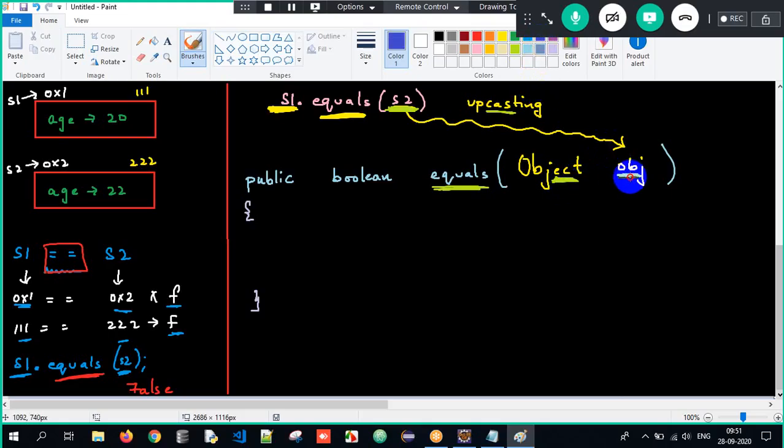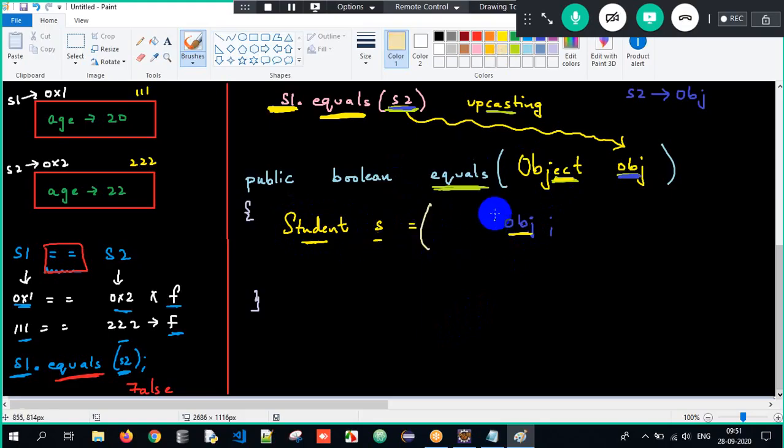So this obj, see, S2 can also be referred to as obj now. Why? Because it is upcasting. S2 is converted to obj, but with the upcasted part. So this obj, which is upcasted, I have to convert it back to student and store it into S here. Now this obj is of type object, and I am downcasting it to student S here.